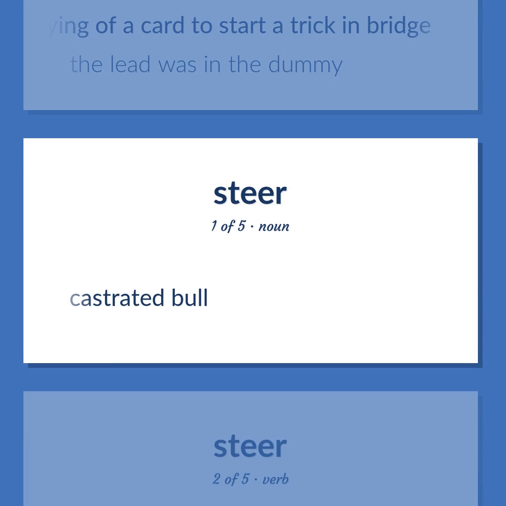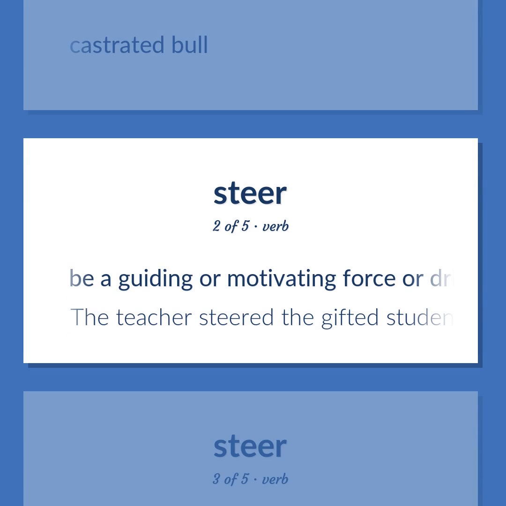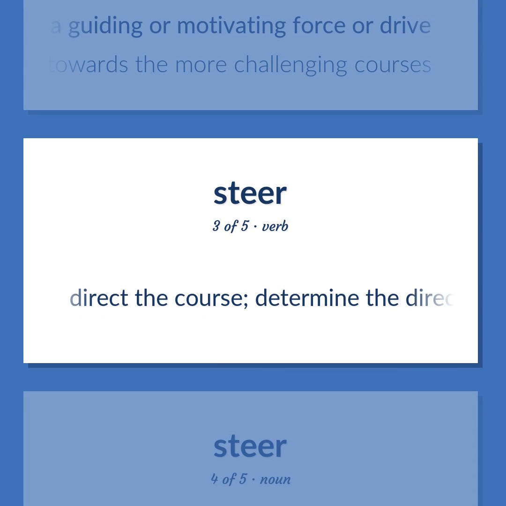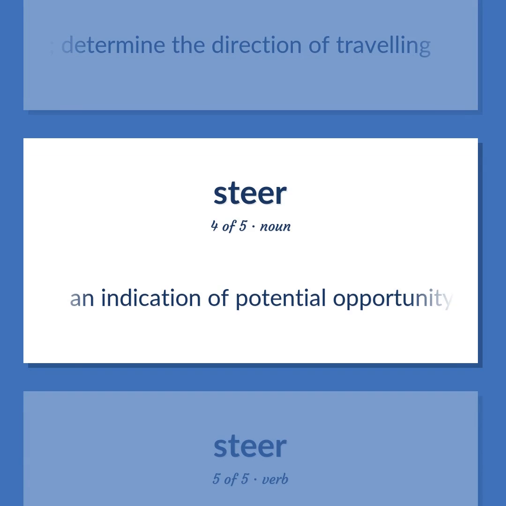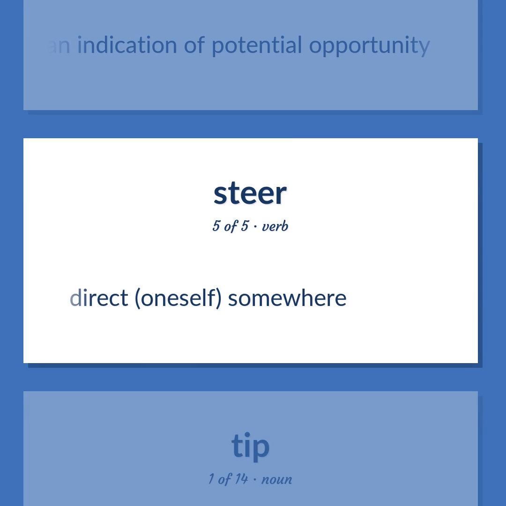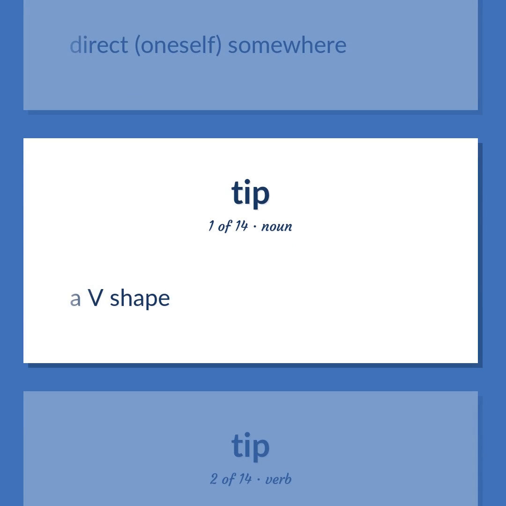Castrated bull. Be a guiding or motivating force or drive. The teacher steered the gifted students towards the more challenging courses. Direct the course. Determine the direction of traveling. An indication of potential opportunity. Direct oneself somewhere. A V shape.